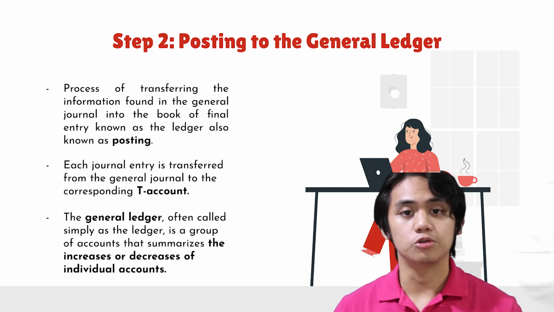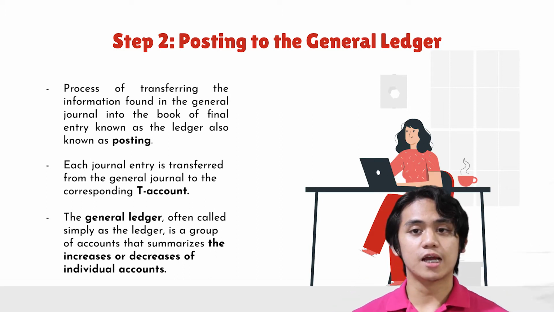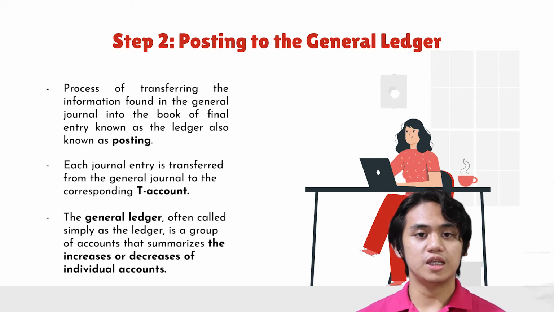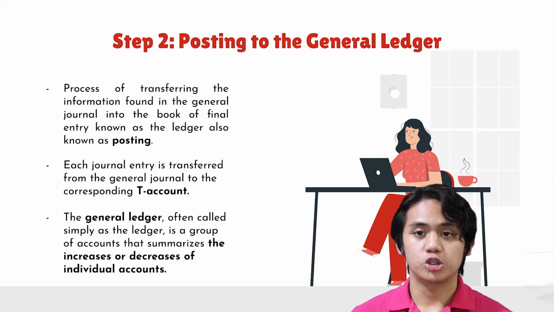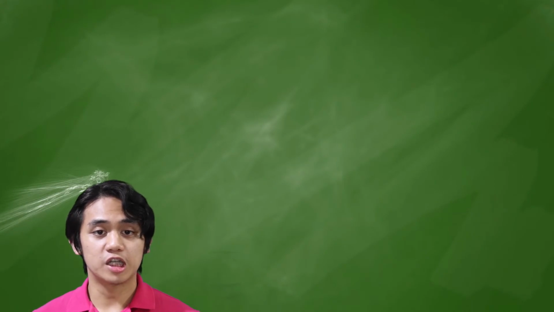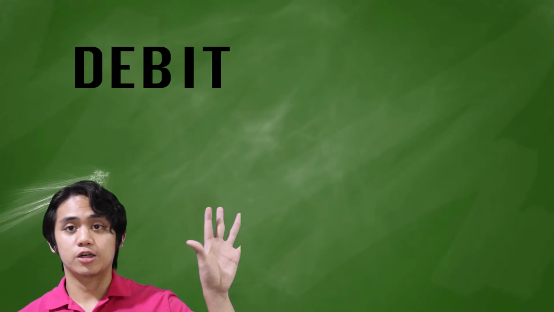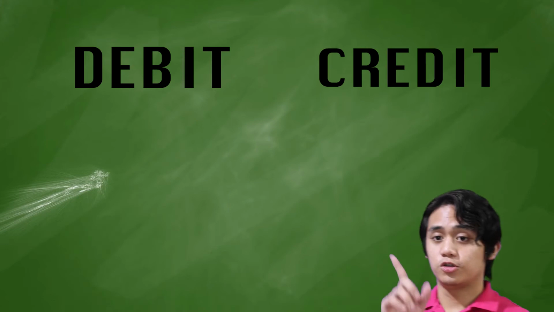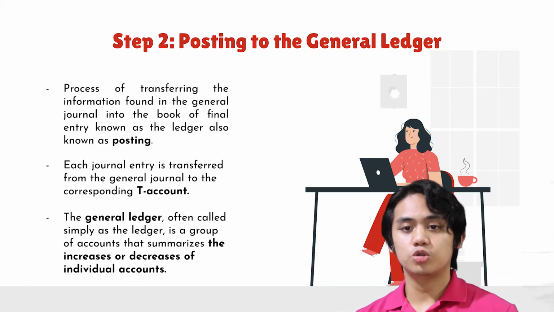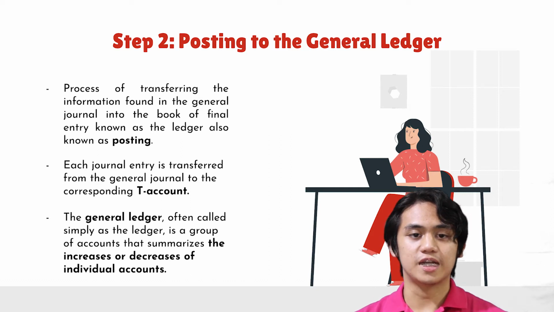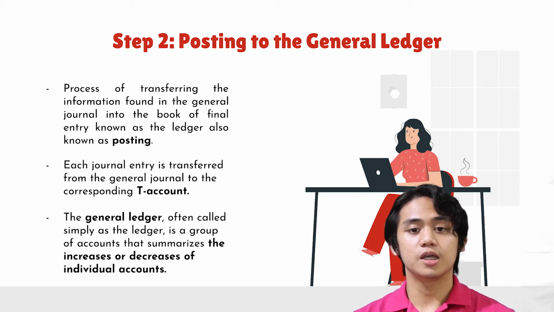of individual accounts. Before posting each transaction, ledger accounts use the T account format to display the balances in each account. Each journal entry is transferred from the general journal to the corresponding T account. The debits are always transferred to the left side, and the credits are always transferred to the right side of the accounts. An account is the accounting device used in summarizing the effects of transactions of each asset, liability, equity,